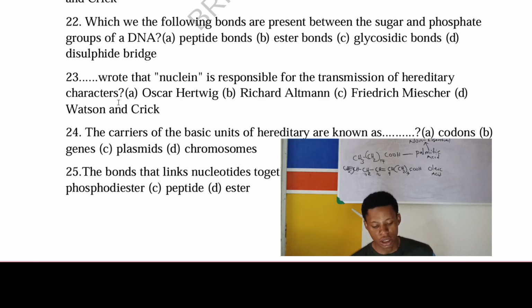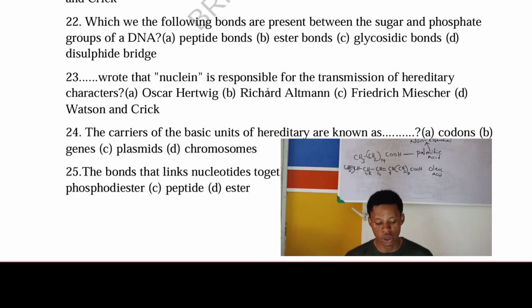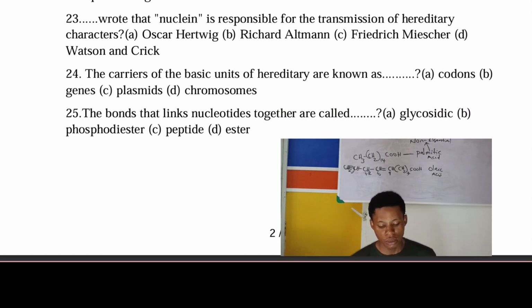Number 23. Dash wrote that nuclein is responsible for the transmission of hereditary characters. Who said nuclein is responsible for hereditary characters? The answer is A. Oscar Hartwig. Oscar Hartwig.